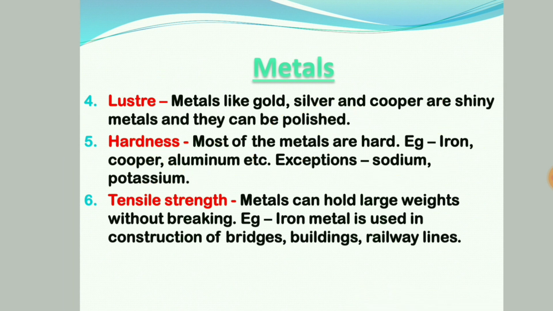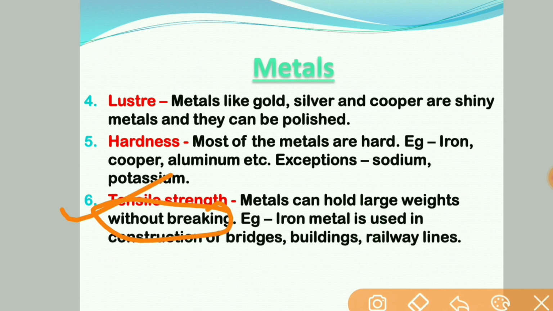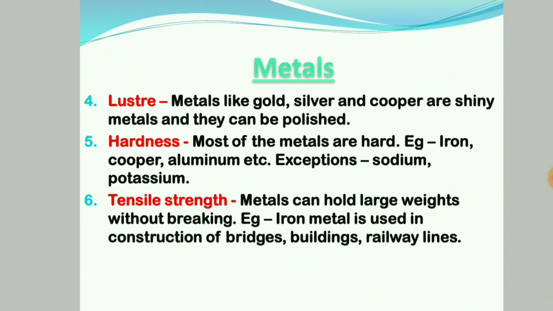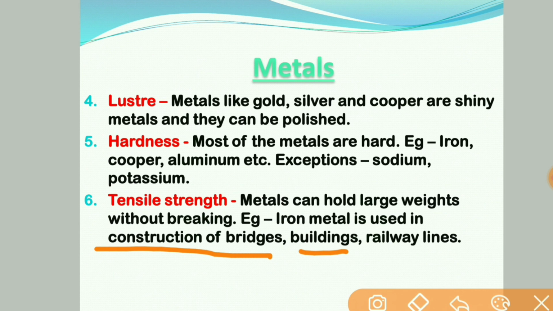Next one is tensile strength. Tensile strength means metal can hold a large weight and carry a heavy load without breaking. Due to this property, iron can be used in the construction of bridges, buildings, railway lines, because it carries heavy load.